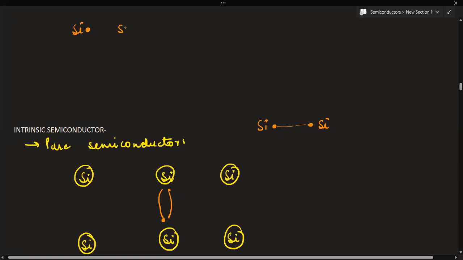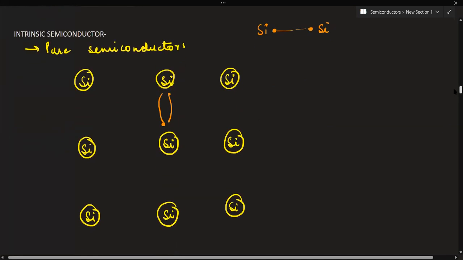If these two are shared, then ultimately one bond is formed, one covalent bond that you say in chemistry. So if this is the electron of this silicon, this is the electron of this silicon, they will share these two electrons and create a covalent bond or not?